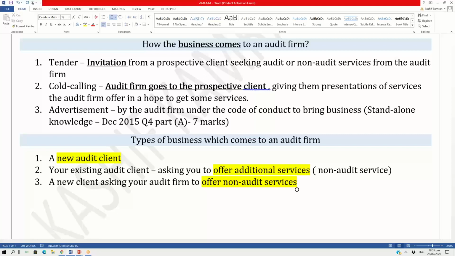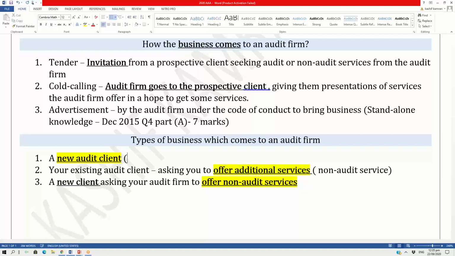The number 1 situation is a new audit client. But the number 3 situation is a new client, but the new client has not come to you for audit. The new client has come to you asking you to offer some non-audit services. So these are 3 types of business opportunities. Either an existing client comes to you and asks, can you offer me additional services? Or a new client comes to you asking, can you offer me audit? Or a new client comes to you asking, can you offer me a non-audit service?